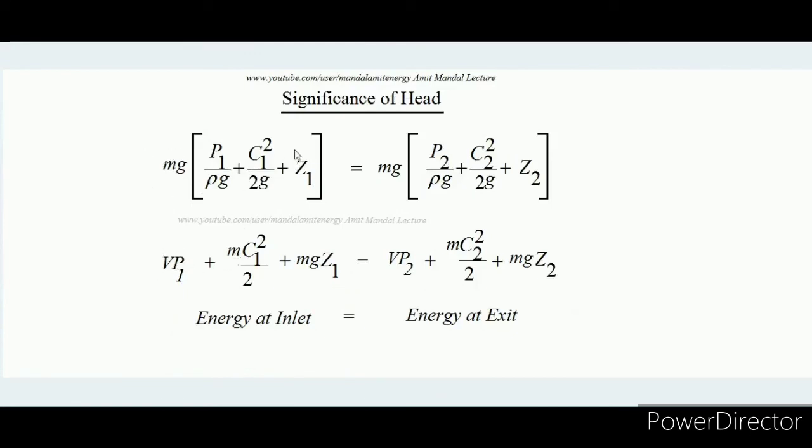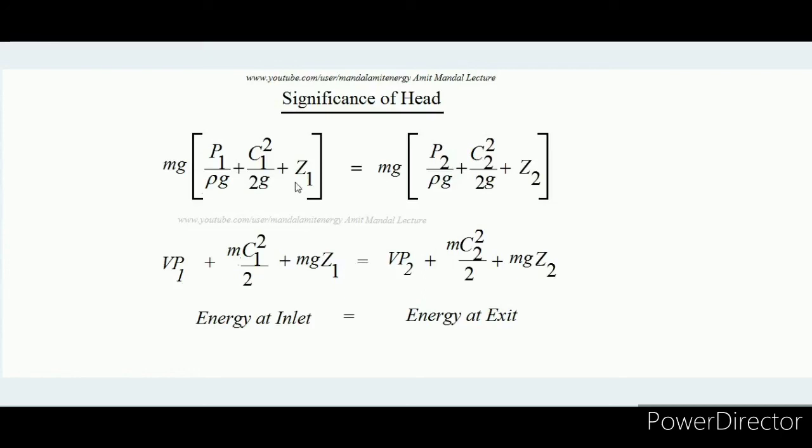Similarly, when mg is multiplied by C1 square by 2g, what we will get? g and g cancel, m C1 square by 2, this corresponds to kinetic energy. Similarly, when mg is multiplied with Z1, then what we will get? m g Z1, this corresponds to potential energy, and same context is there over the RHS. So now energy is balanced by energy, okay. Now the question is that why are we omitting then mg? We are talking in terms of head only, we are not including this mg because mg is constant. I already told that when we apply Bernoulli's theorem, then mass flow rate remains constant and acceleration due to gravity is a natural constant, okay.